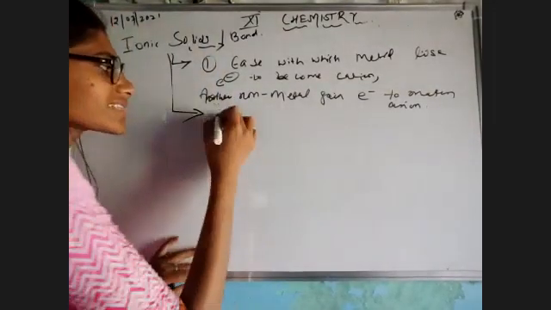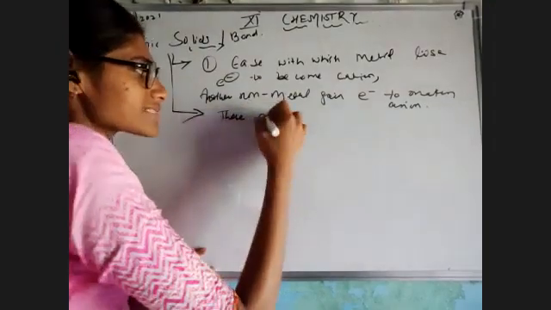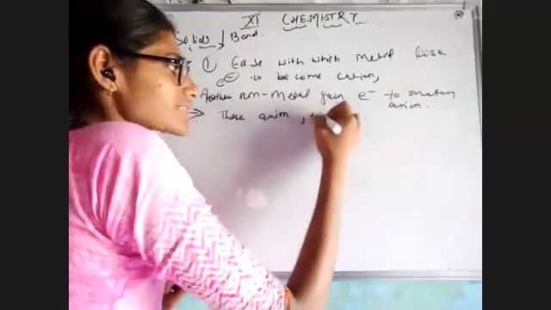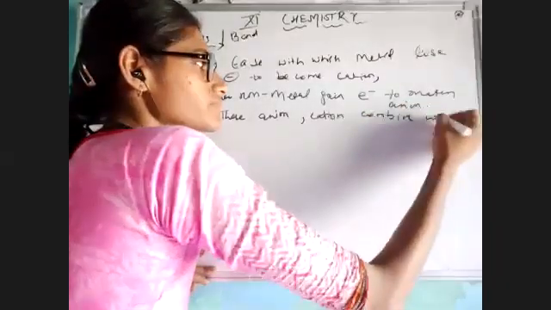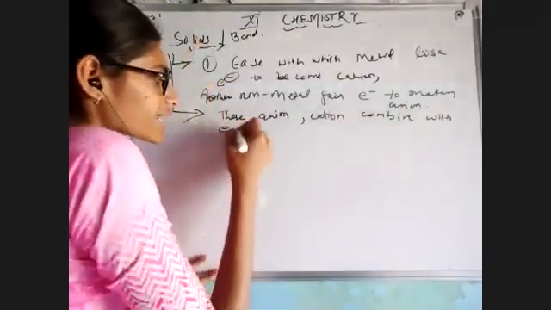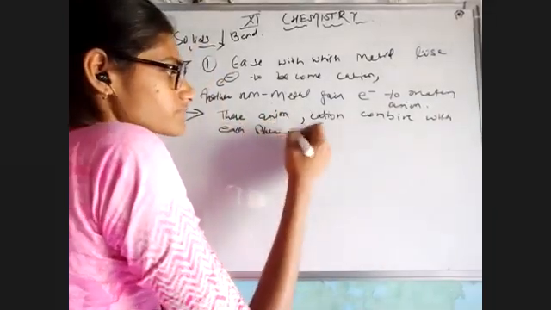Clear? And last but not the least, how easily these ions, that is anion and cation, combine with each other in a three-dimensional structure, right?